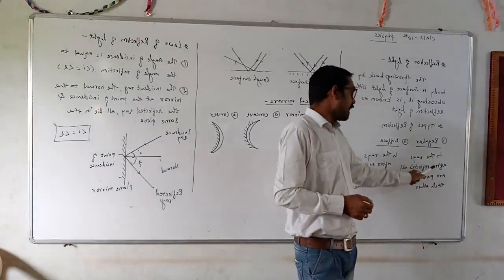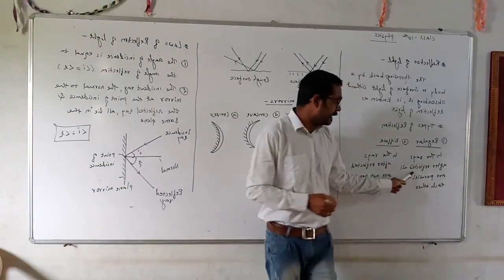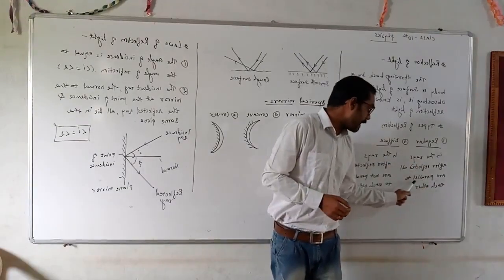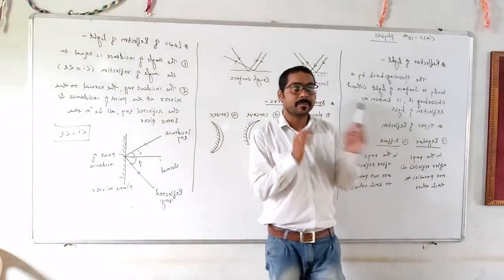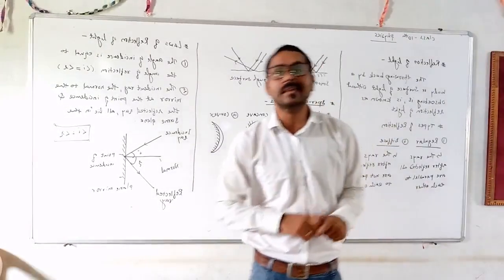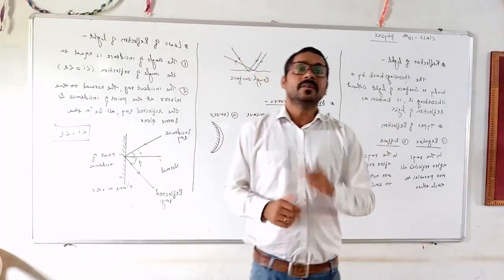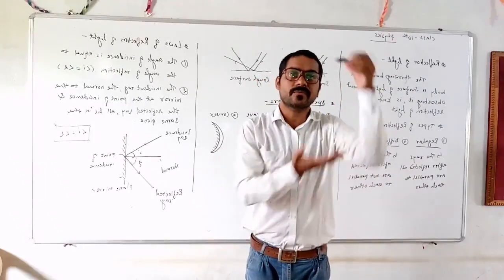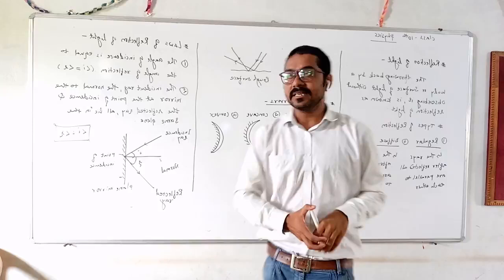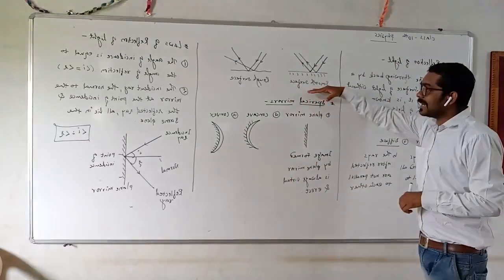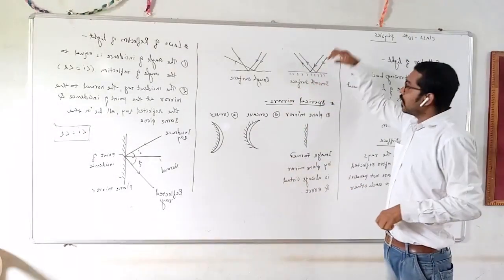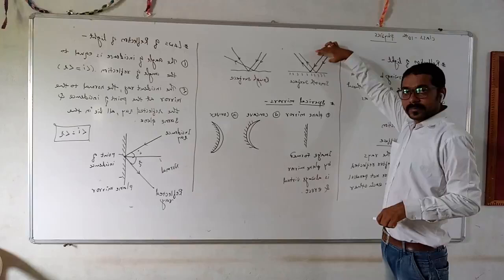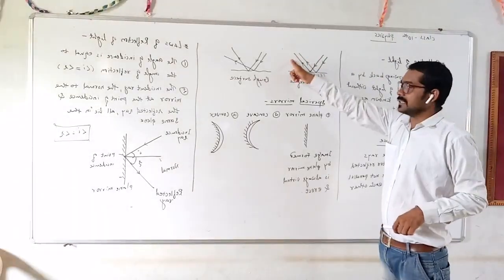The rays after reflection are all parallel to each other. The condition in regular reflection is that the incident rays, on the plane or smooth surfaces, are all parallel before the reflection.